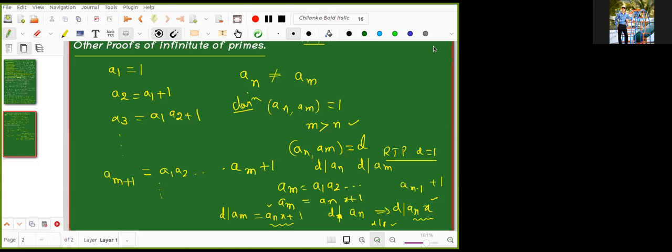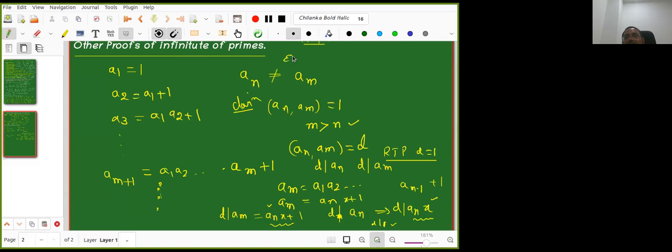Sir, so first we can say that there are a finite number of terms. No, this is an infinite sequence, right? There are so many natural numbers. I constructed it like this. Now my question is, I want to show the infinitude of primes. There are infinite number of primes, I want to prove. But that I kept aside for some time. I constructed a sequence and proved that in the sequence, any two numbers, their GCD is 1.